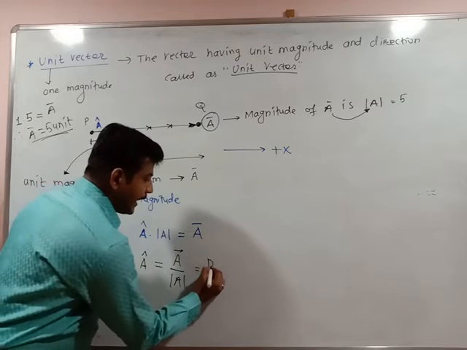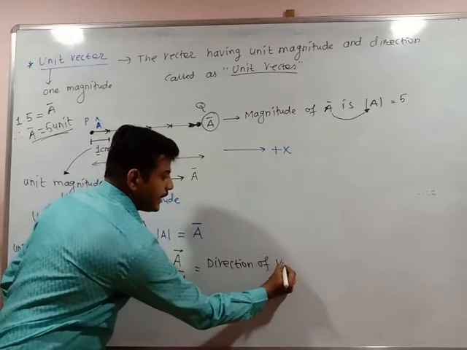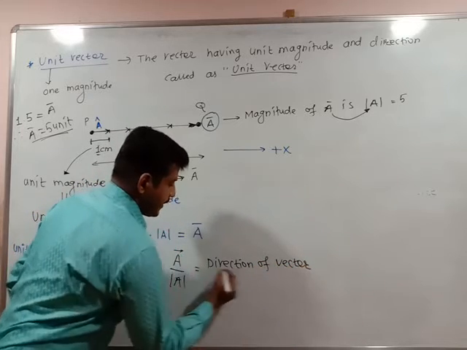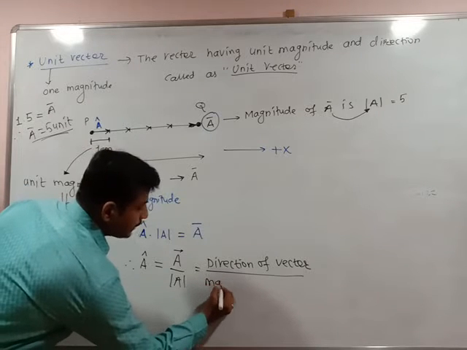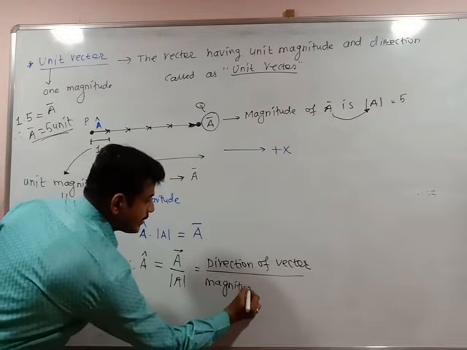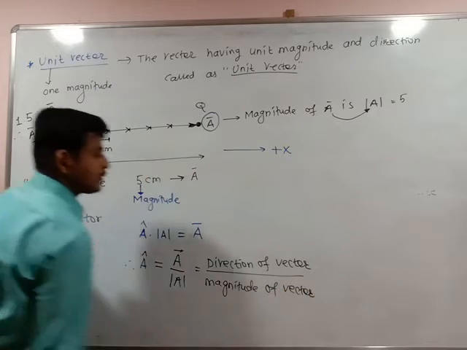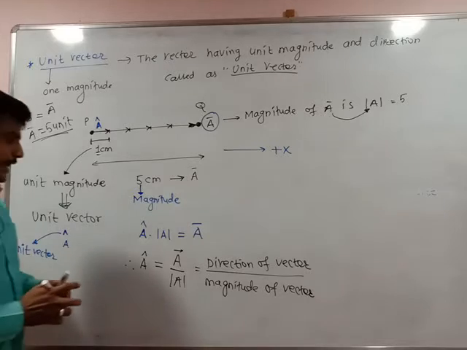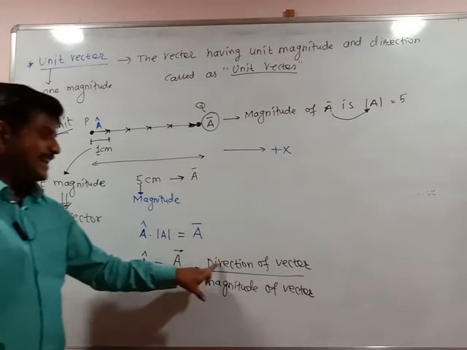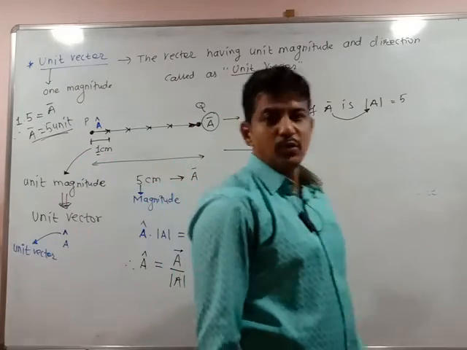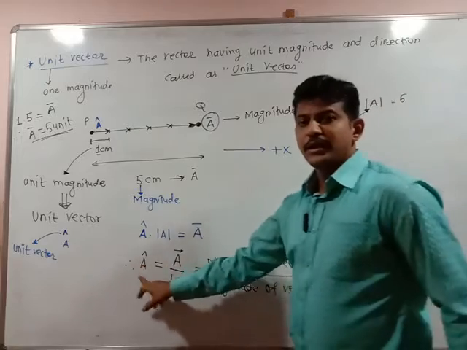So I can write direction of vector to the magnitude of vector. Is it clear? So again we can define the unit vector: a cap is the direction of the vector to its magnitude. Direction of vector to its magnitude is nothing but the unit vector.